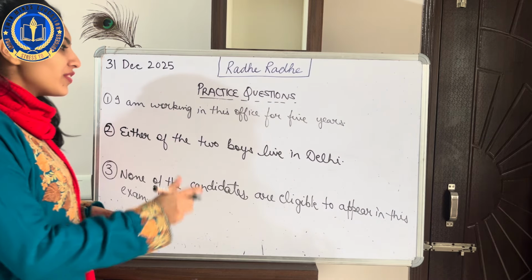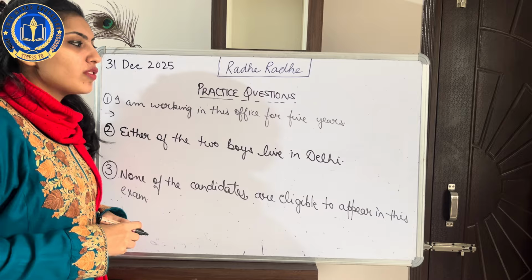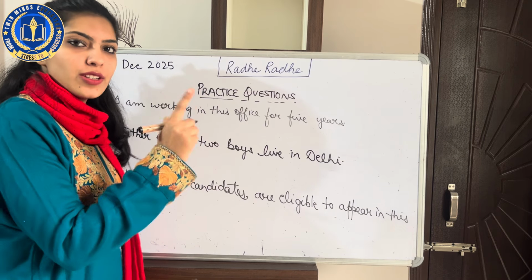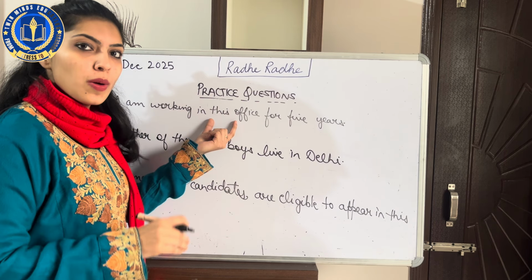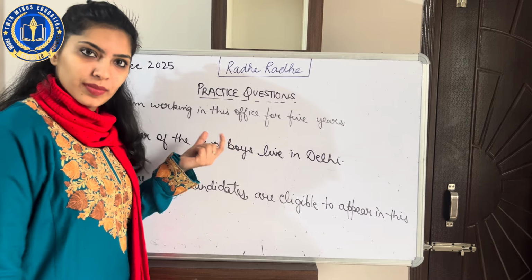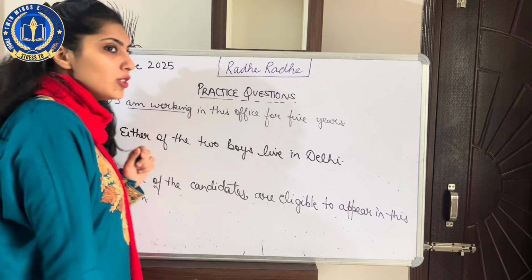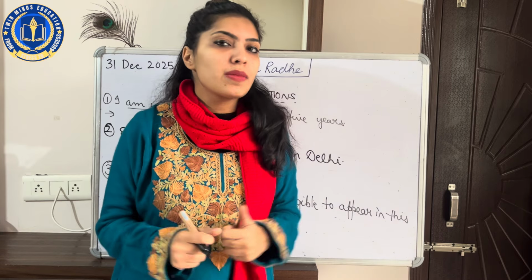Okay, so my first sentence is, I am working in this office for 5 years. If I translate this English sentence to Hindi, it means मैं एक ऑफिस में काम कर रही हूँ 5 साल के लिए. Okay, but because I have used present continuous here, it means कि मैं 5 साल से इस ऑफिस में काम कर रही हूँ.